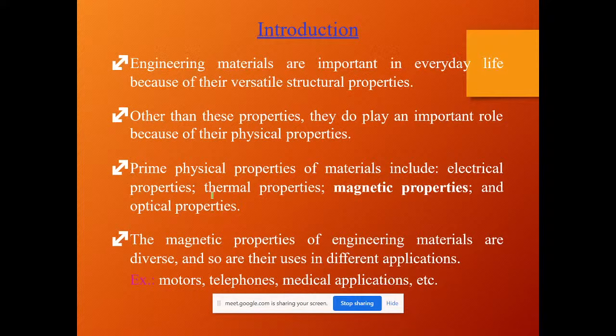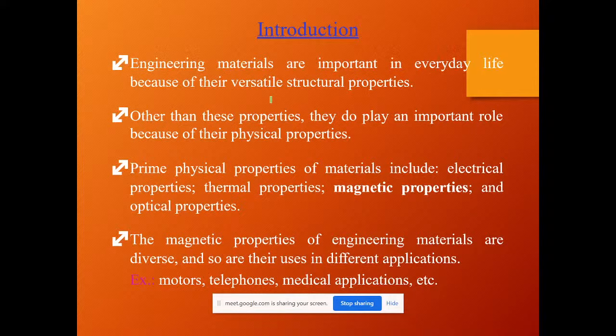The first thing you have to remember is the structure of atom, and how the behavior of the atom and electron, the subatomic particles, is going to differ. Here I am going to discuss the engineering materials which are meant for magnetic nature.